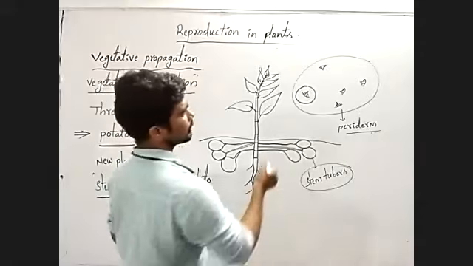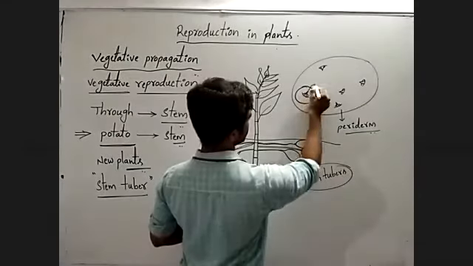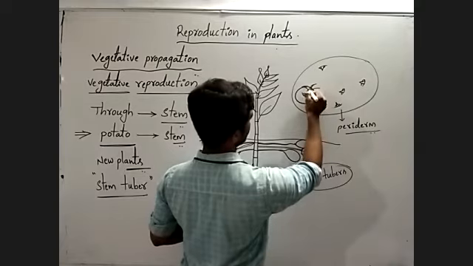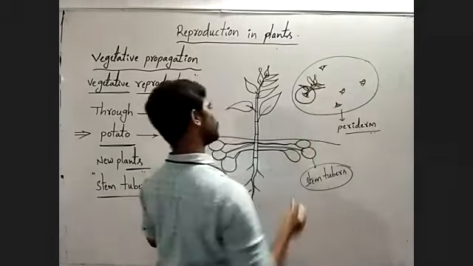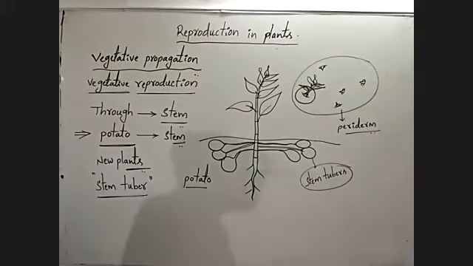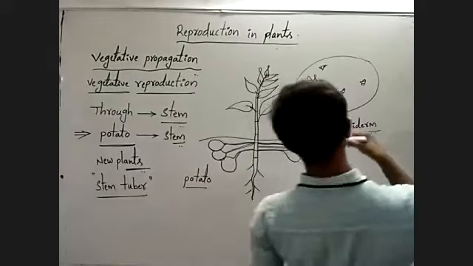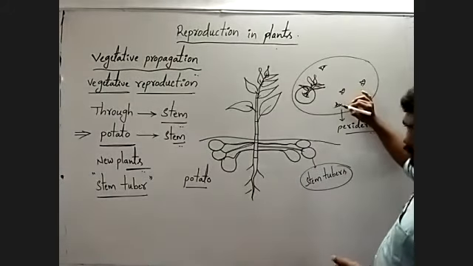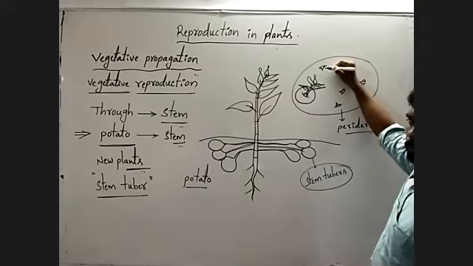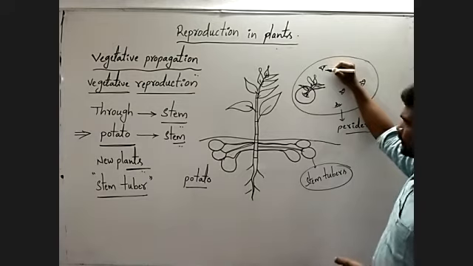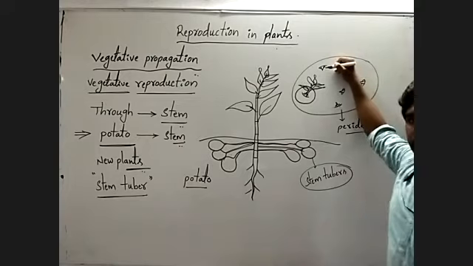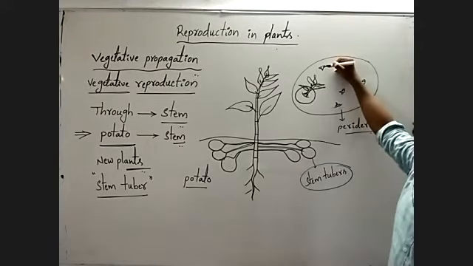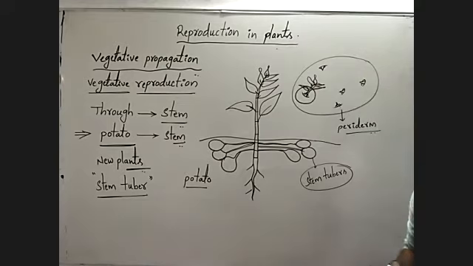after several days from this bud, a plant can be grown. When we plant a number of small portions of the potato with eyes, a number of plants can come out from all these eyes.